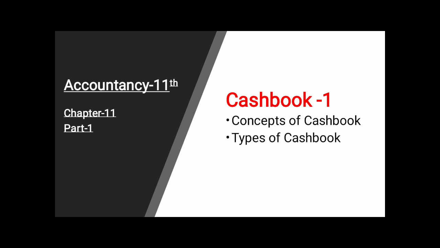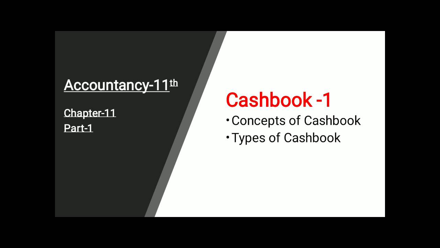And the subdivision of journal is divided into two parts, one is the cash book and the second is the non-cash book. The cash book means all the cash items will be entered here, and the items which are not in cash will be entered into the non-cash books. The non-cash books are the purchase book, sales book, purchase return book, sales return book and the journal proper. This is the division of the books of original entry.